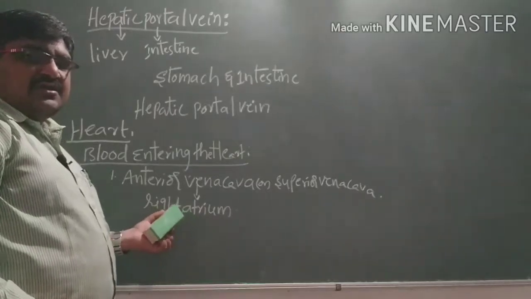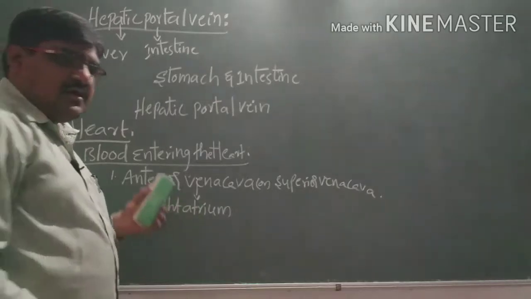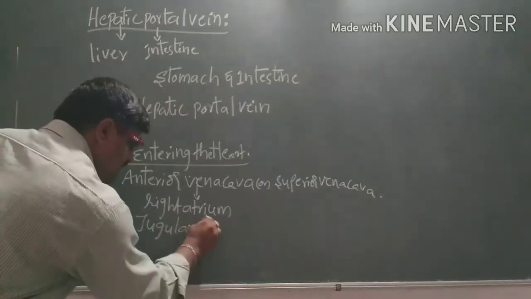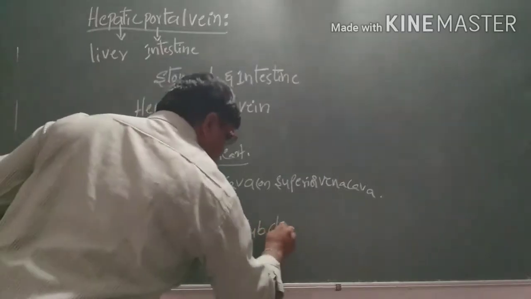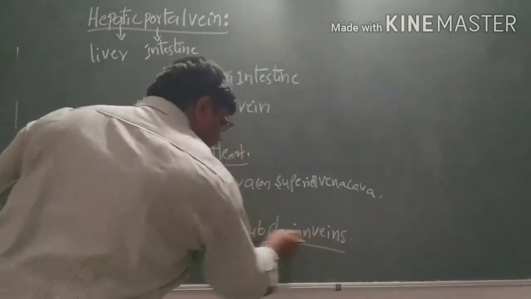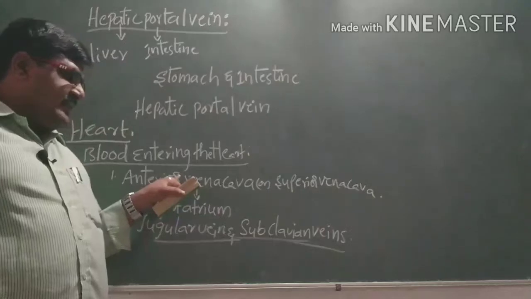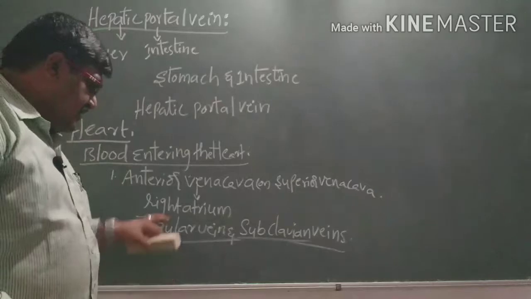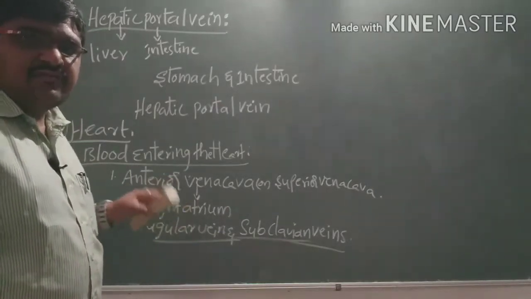The anterior vena cava is formed by two veins: the jugular veins and the subclavian veins. The joining of the jugular veins and subclavian veins forms the anterior or superior vena cava, which enters into the right atrium.